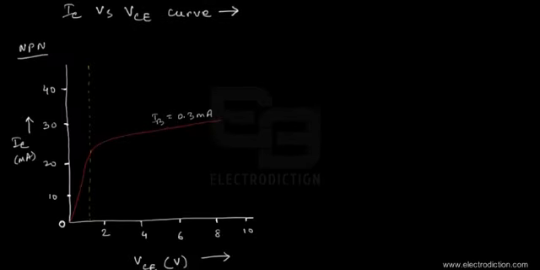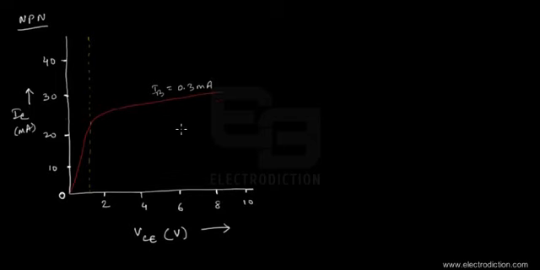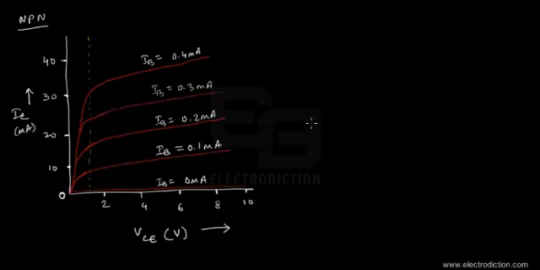So that leads us to the point where we'll find this. There you go. We're supposed to get something like this, as you can see in this graph over here. For different values of the base current, that's the input current for this particular mode of operation of the BJT, we get different curves, as you can see, for different values of IB. The first one starts from when IB equals 0 milliamps.